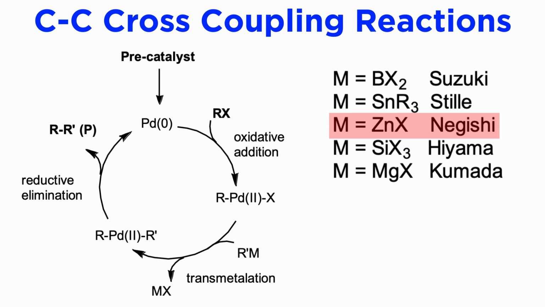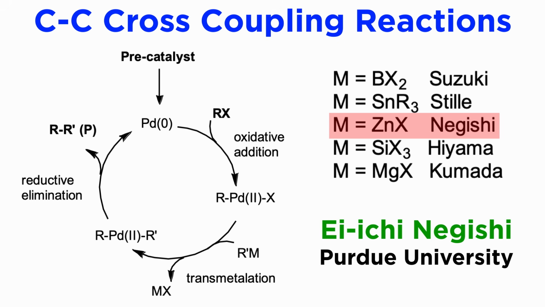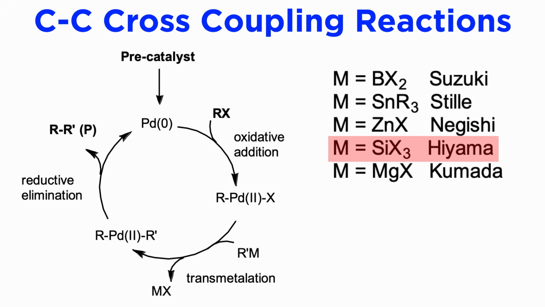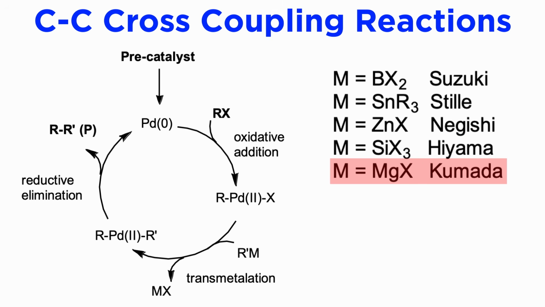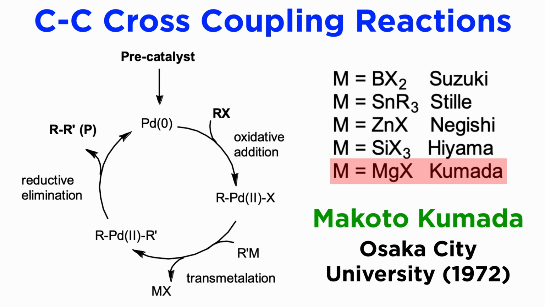The Negishi reaction uses organozinc halides as nucleophiles, and is named after Ei-ichi Negishi, a professor of chemistry who worked at Purdue University. The Hiyama reaction uses a number of silicon-based nucleophiles. It is named after Japanese chemist Tamejiro Hiyama, who worked at Kyoto University. The Kumada reaction uses Grignard reagents as nucleophiles and was invented in 1972 by Japanese chemist Makoto Kumada, working at Osaka City University.